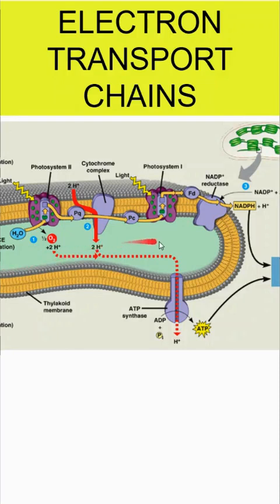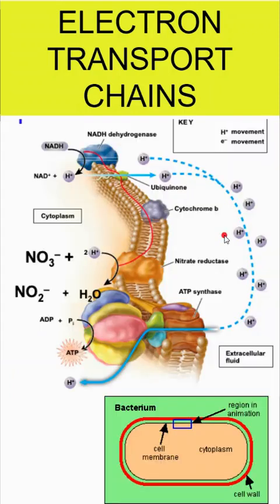So when we have these different electron transport chains, the idea is that they're going to create a proton gradient, but we have different terminal electron acceptors. In chloroplasts, NADP plus becomes NADPH as it accepts the final electrons.